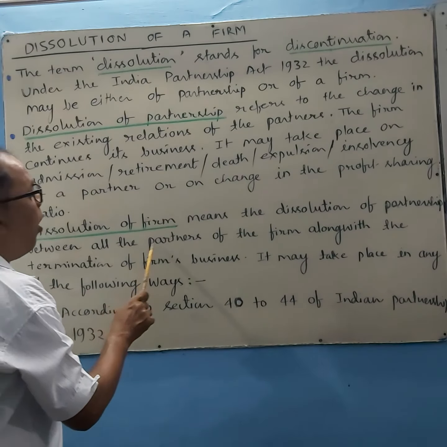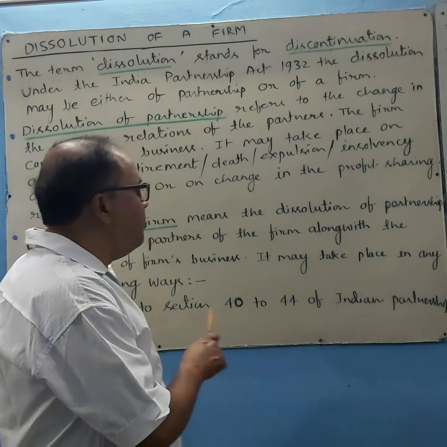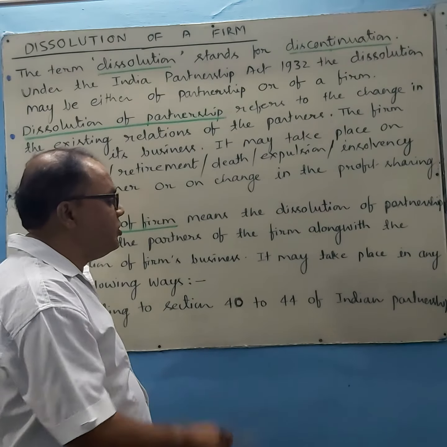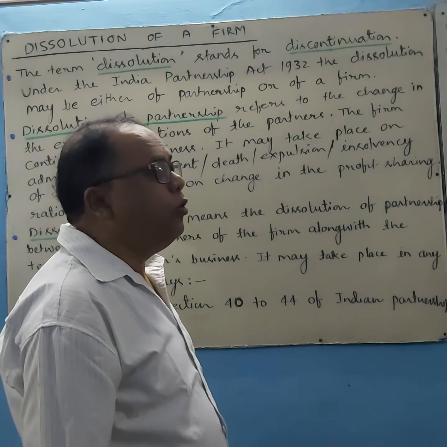It may take place in any of the following ways. The ways are already described in sections 40 to 44 of the Indian Partnership Act 1932. Let's see.